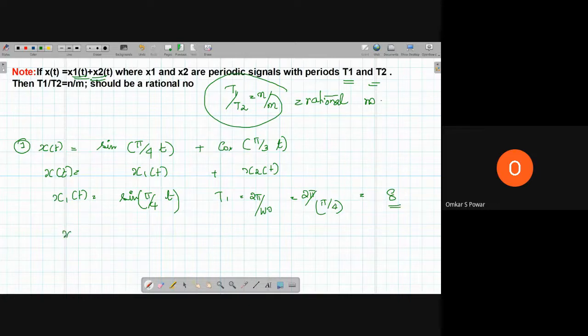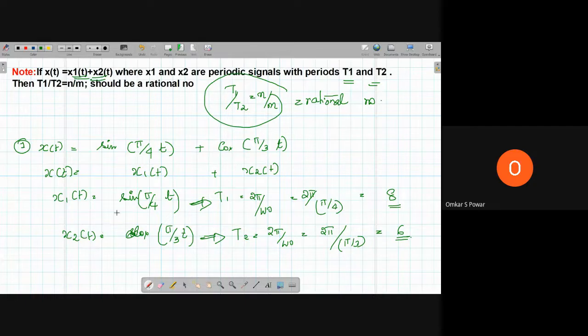Now for x2 of t, x2 of t is equal to cos(π/3 · t), which implies period T2 is equal to 2π by ω₀, which is equal to 2π divided by π/3, which is equal to 6.